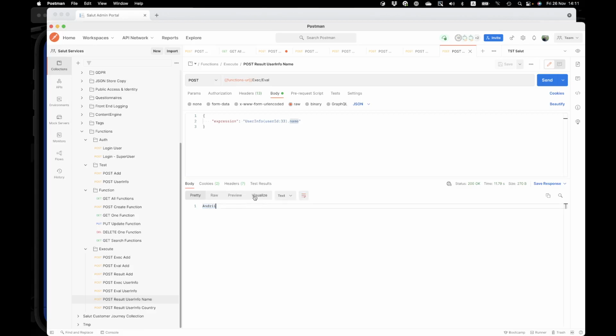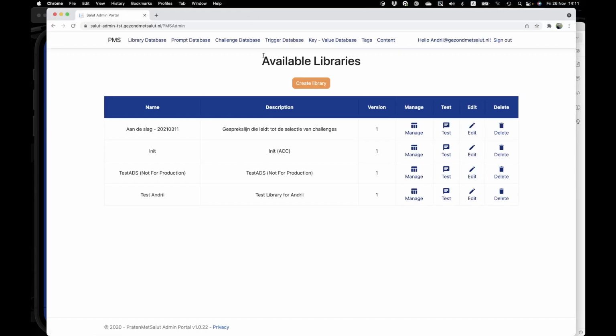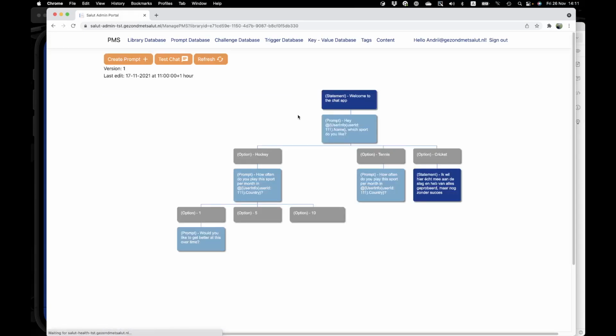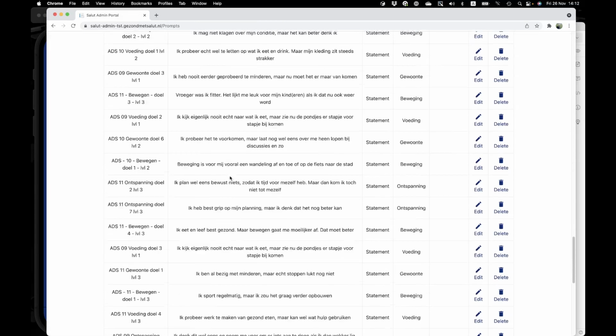Okay, let's try to use this functions API in the Pratmet Salute API. So this is the admin portal, and I have my test library. This test library has some kind of dialog described, where we first send some message, then we have a prompt. I will get back to the prompt a bit later. Then we have some options. We have another prompt, and as you can see, inside the prompt we have function expressions. Let me open the prompt database and find my prompt.